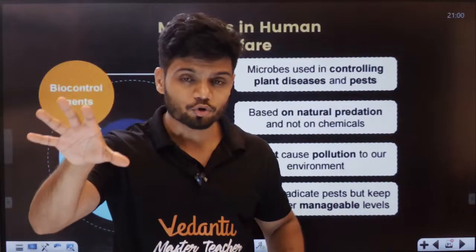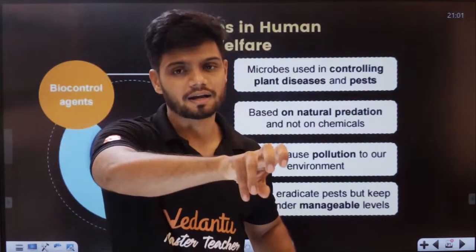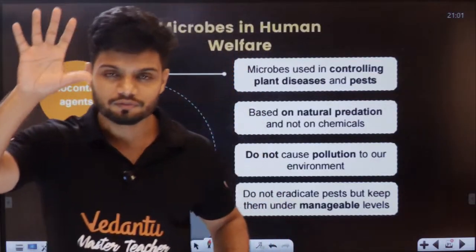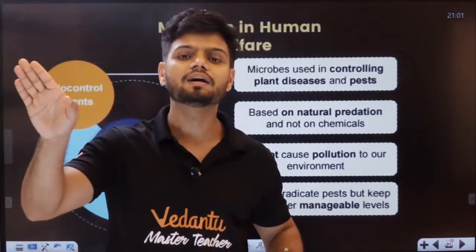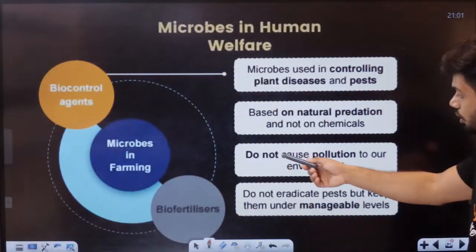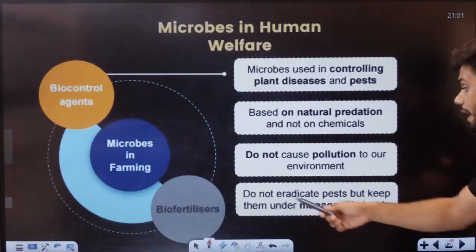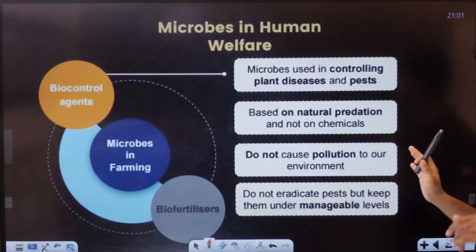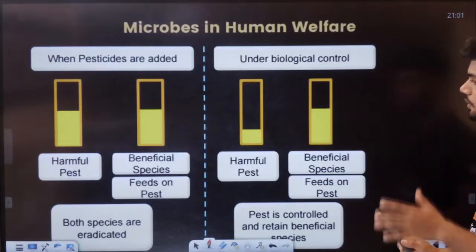There are certain microbes which can eat other organisms to keep your plant safe. Instead of a tiger, we have microbes here. They do not cause pollution to our environment and do not eradicate pests, but keep them under manageable control. Okay, students.